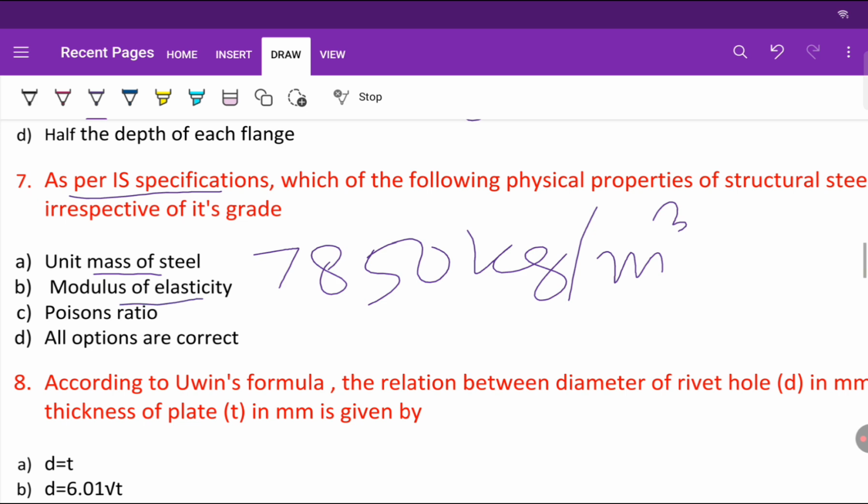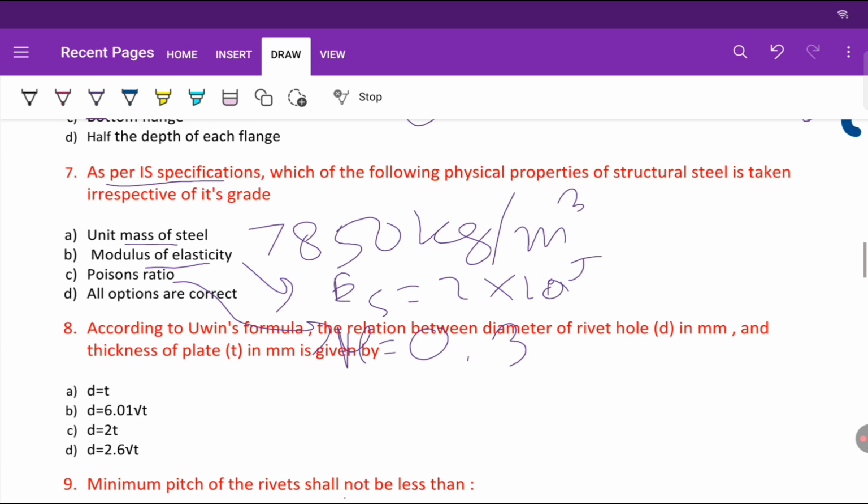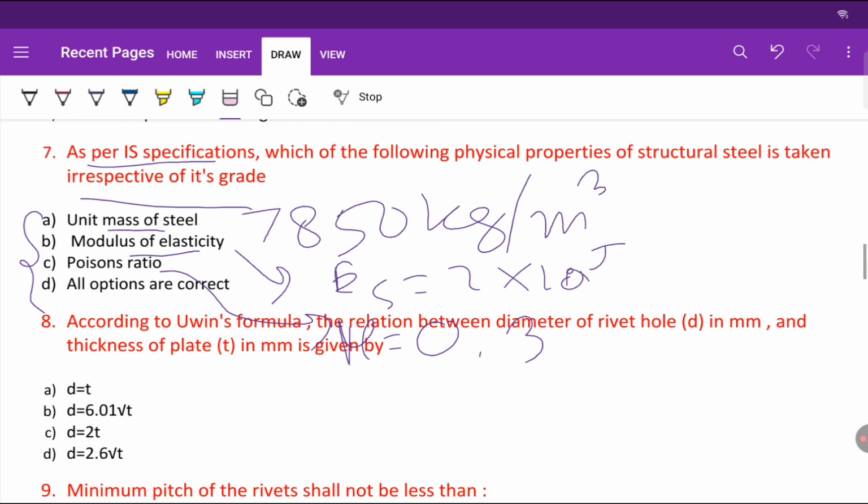So modulus of elasticity will always be the same, right? Modulus of elasticity is 2 into 10 raised to power 5, right? And Poisson ratio is taken as 0.3. So irrespective of its grade, the physical properties remain the same.